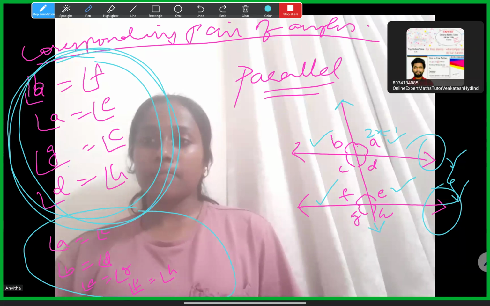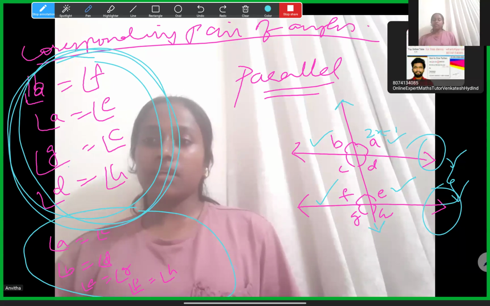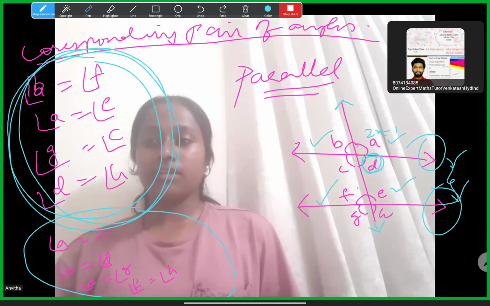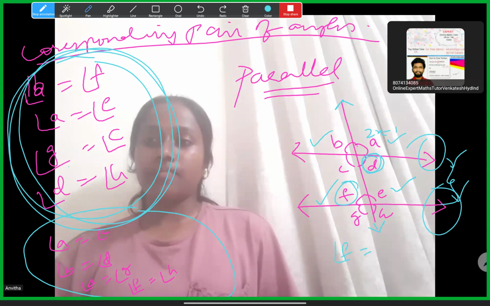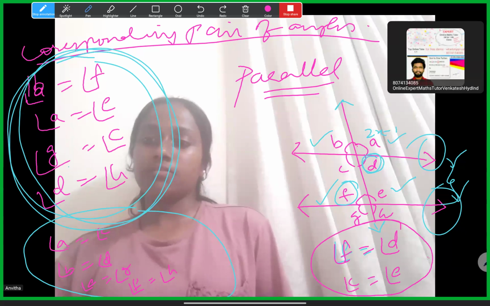One on that side, one on this side, like that. Easy way to read. So, F and D, and C and E. These two are the alternate interior pairs.